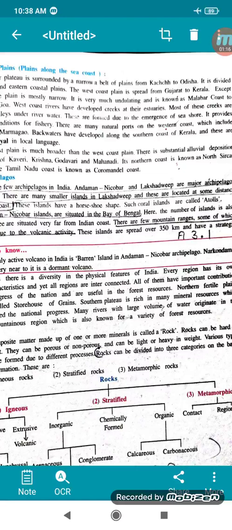West coast rivers have developed creeks at their estuaries. वहाँ पे क्रीक्स हो गई हैं. कोस्ट रिवर्स जो भी किनारे पर हैं समुंदर के कोस्ट में, they have developed creeks at their estuaries. Most of these creeks are submerged valleys under river water. These are formed due to the emergence of the sea shore, इसीलिए ये valleys under the sea water हैं. It provides favorable conditions for fishery.